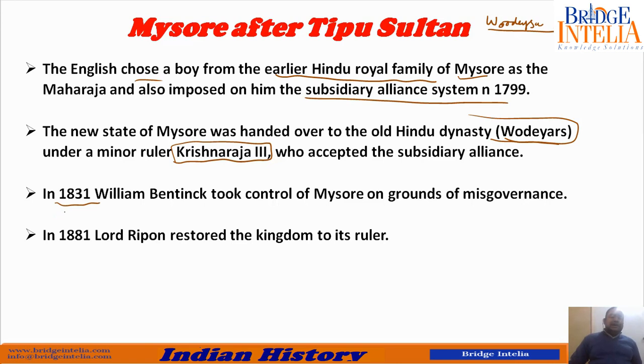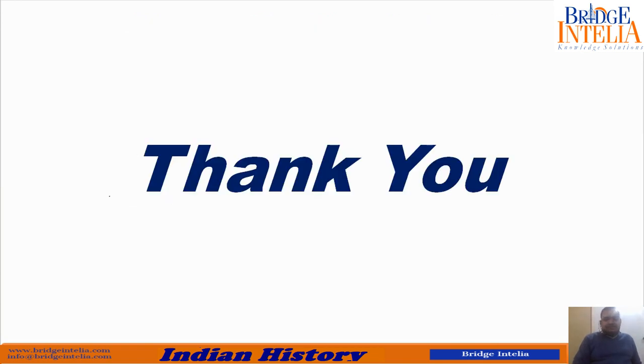But in 1881, that means after 50 years, Lord Ripon restored the kingdom to its ruler. Lord Ripon was a very kind-hearted person. You will see about him later on. So this way Mysore for 50 years remained in total control of the British, but again in 1881 it was given back to the kings. So this is the brief history of British conquest of Mysore.